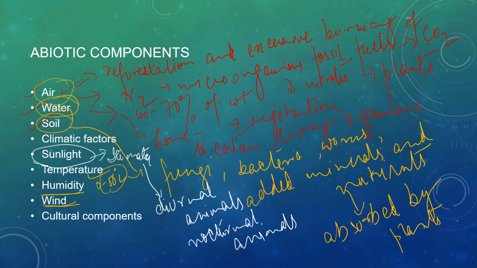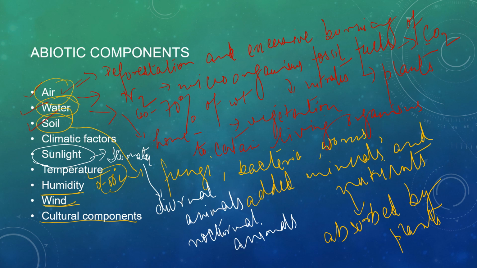So next come the cultural components. So what are these cultural components? Human activities have a great impact on this environment. We do not live in the same natural environment that existed a few decades ago. New inventions have been made, but at the same time these inventions have impacted the environment negatively.